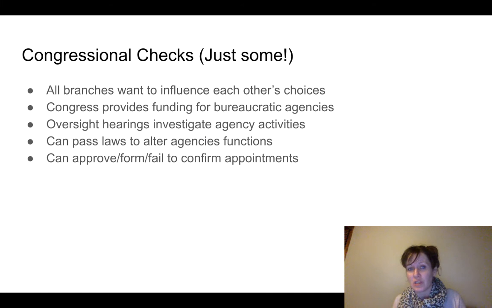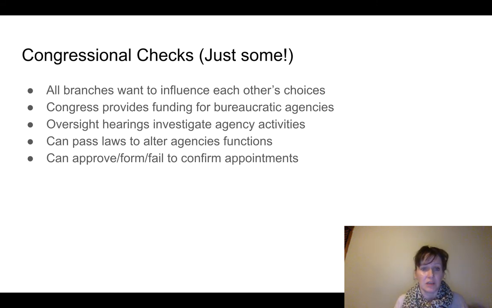Okay, so these are just some of the checks that Congress has on bureaucracy, right? Keep in mind that all branches want to influence all the other branches' choices. The executive wants to influence Congress. Congress wants to influence the bureaucracy, right? It's all welded together. Now, Congress provides funding for bureaucratic agencies. The executive can sort of put a proposal, but when it all comes down to it, Congress is the one that provides the funding. So if the agencies don't have funding, their hands are tied to some degree to what they can do. Congress can also conduct oversight hearings to investigate agencies' activities.